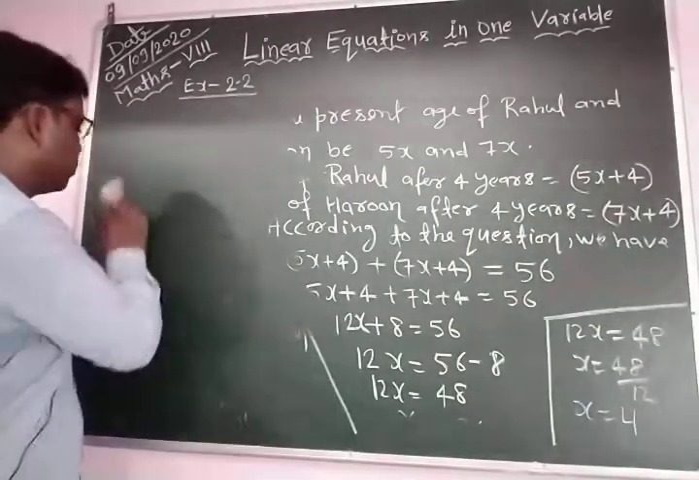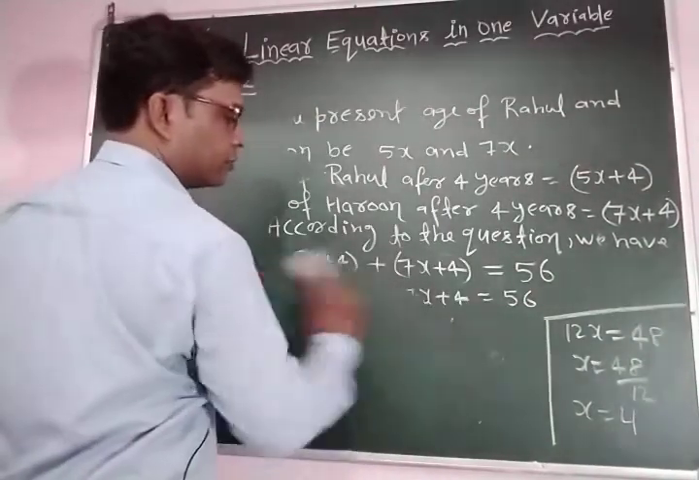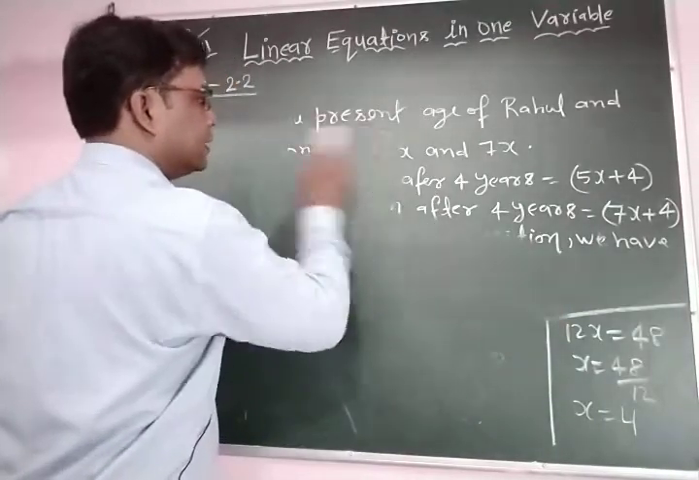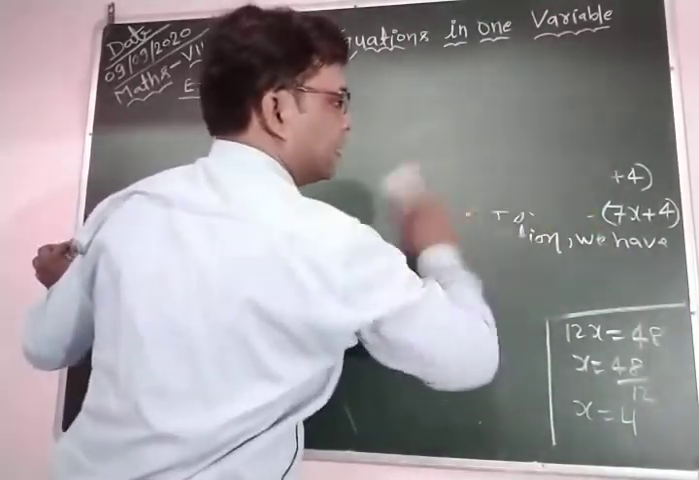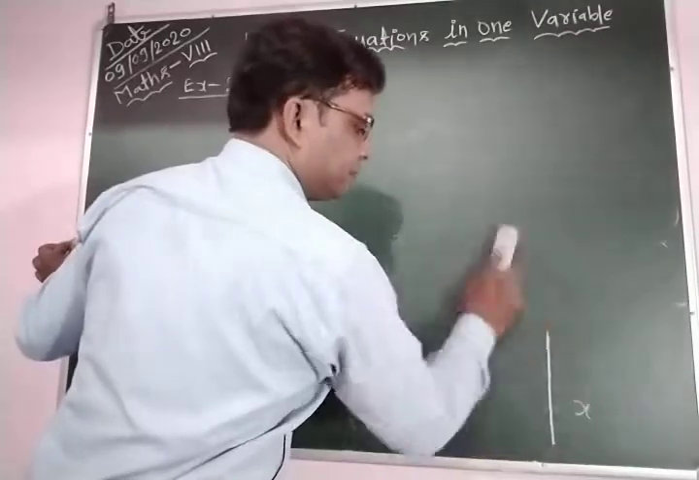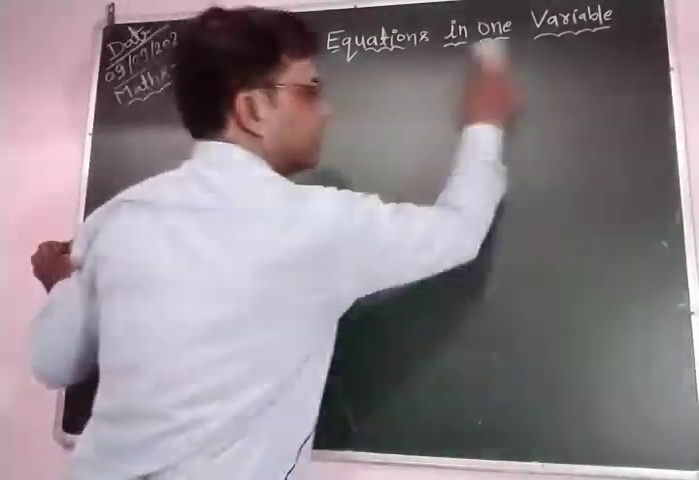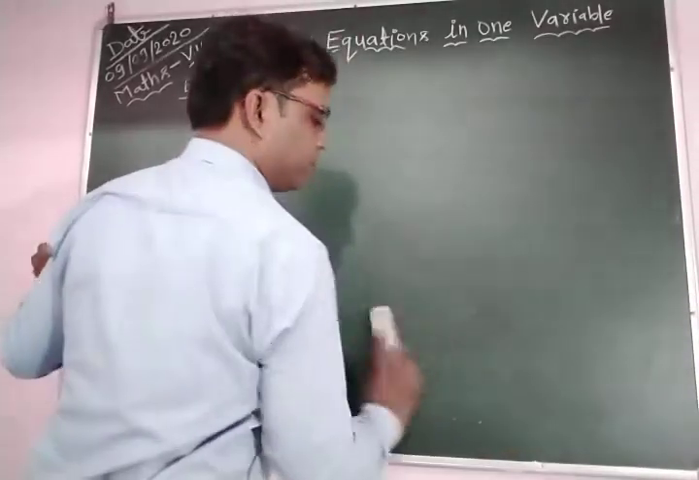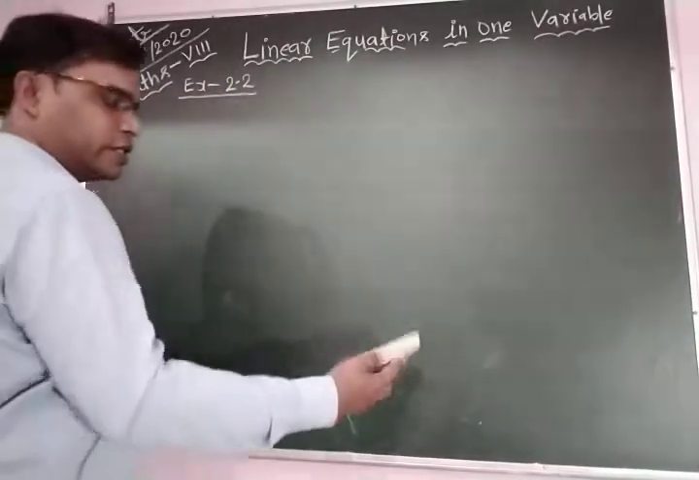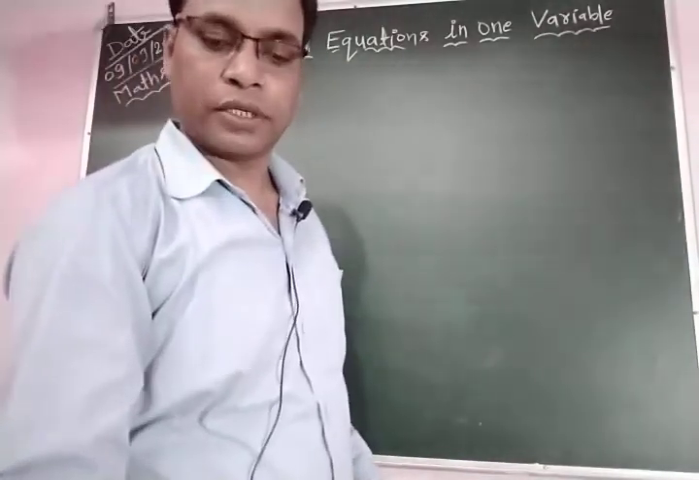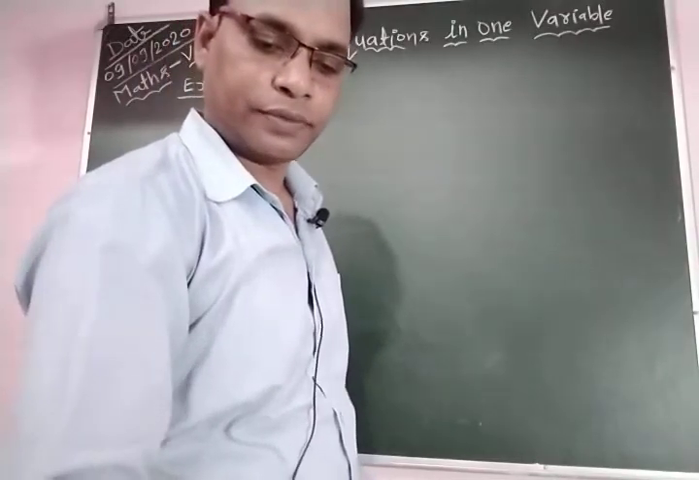This is the next question, number 10. In this question, the condition given is that the number of boys is 8 more than the number of girls, and the ratio of boys to girls is also given, 7:5. So let's see how to solve this question.